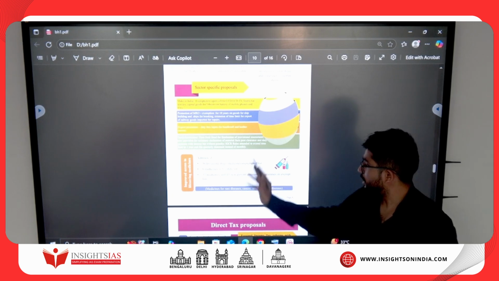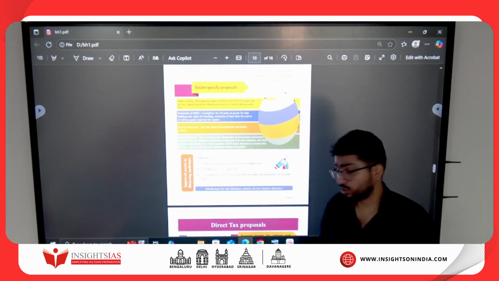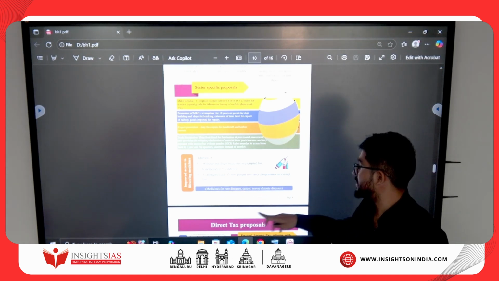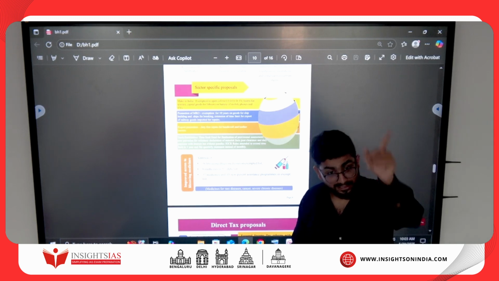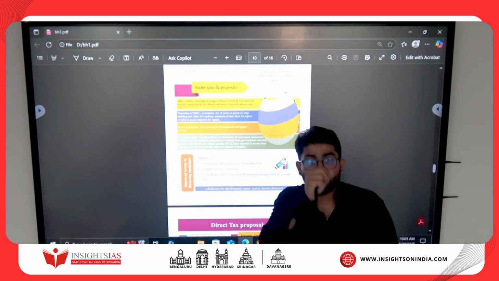Okay. So they have reduced some duties also, and they are going to give some patent assistance also, and so on. Okay. And medicines for rare diseases, cancer, severe chronic diseases. What is the meaning of rare disease? Science and tech. Go home and see. Which disease qualifies to be a rare disease? What are the criteria? Clear?